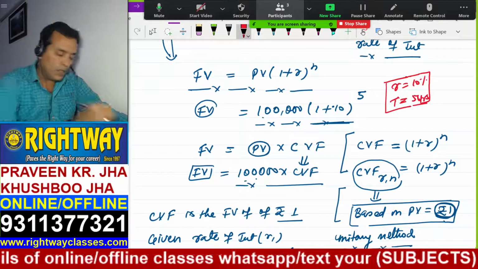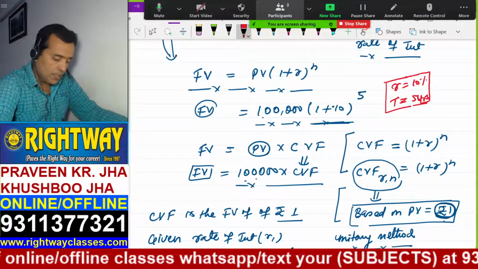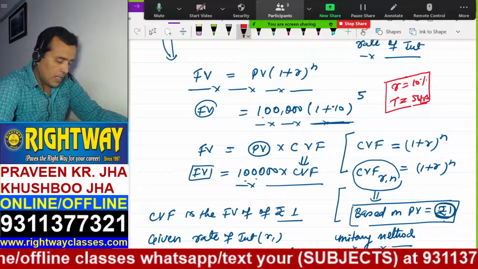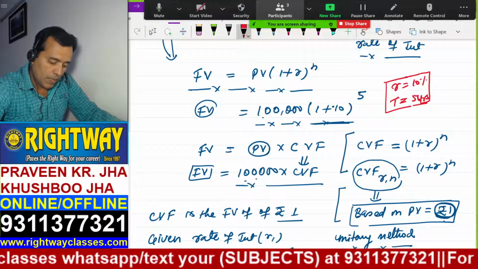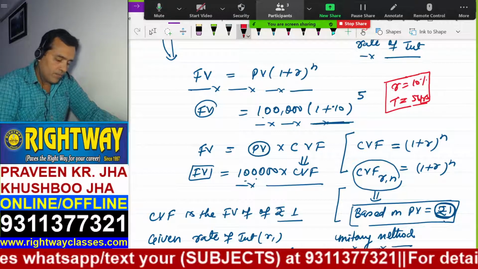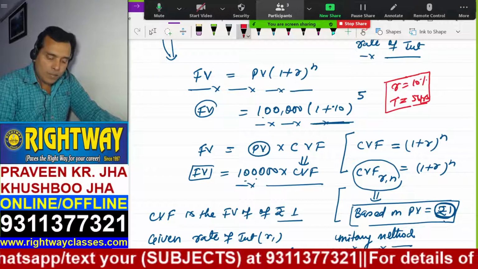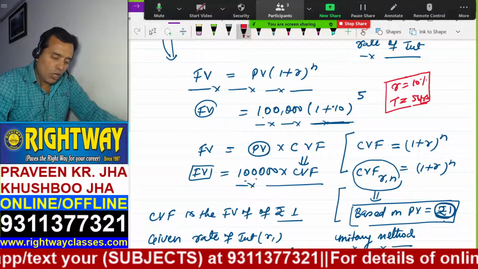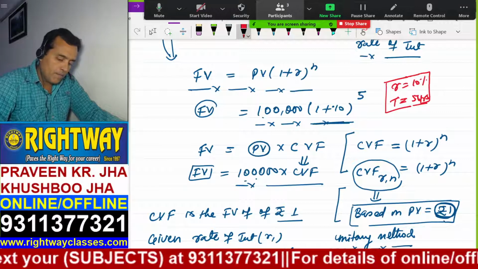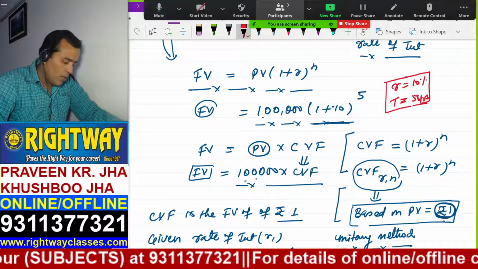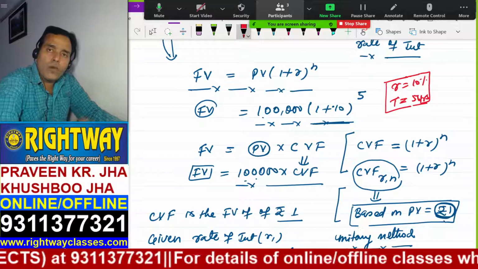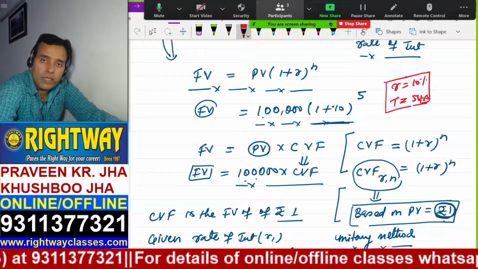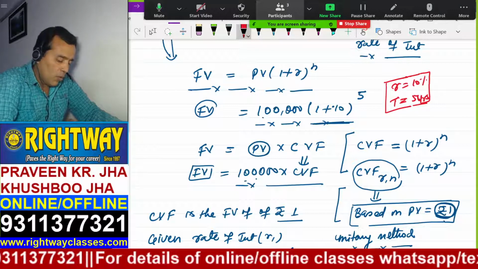Tell me what is the value here? 10% and 5 years. Oh, tell me fast. Search in the CVF chart, go there, 10% column and 5 years. Where did you get 0.5? Listen, CVF value will always be more than 1. You keep that in mind. CVF value will always be more than 1.